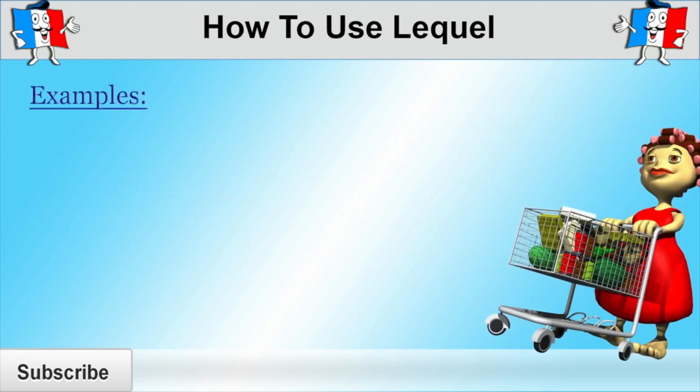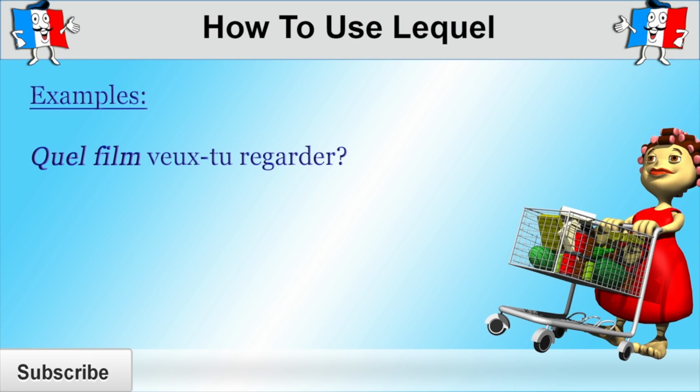So, for example, quel film veux-tu regarder? What film would you like to watch? But if that subject had already been talked about, or, say for example, the person you're talking to is flicking through the TV guide, you could ask, lequel veux-tu regarder? Which one would you like to watch? You would use lequel because lequel replaces film, which is a masculine singular noun.